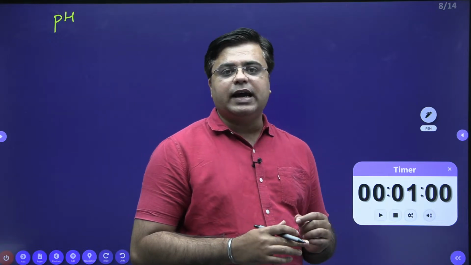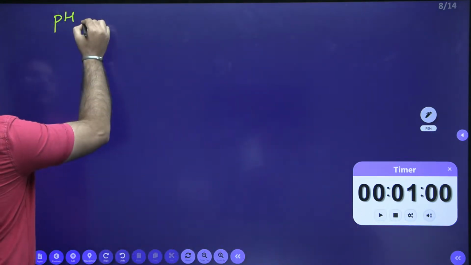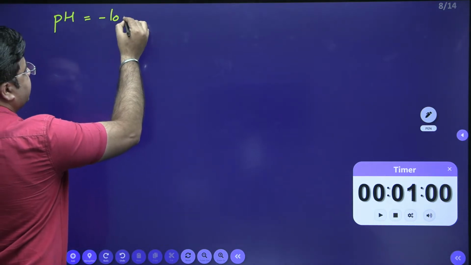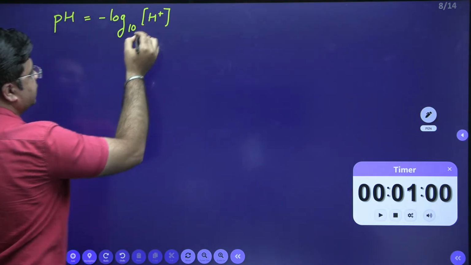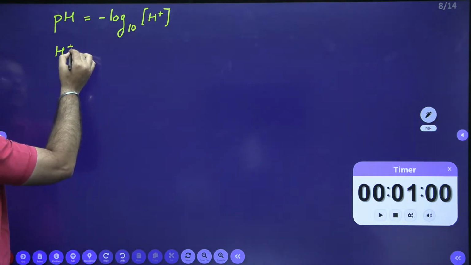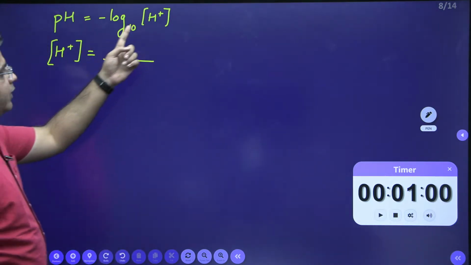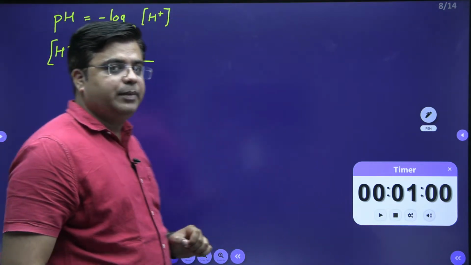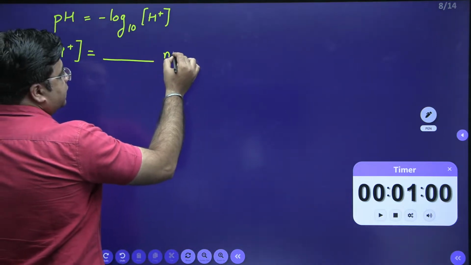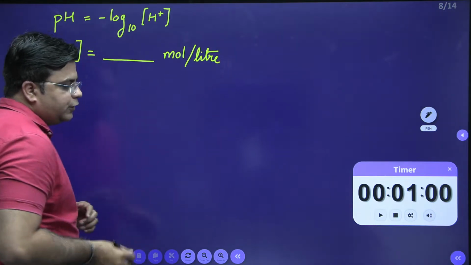Now this pH is calculated based on the hydronium ion concentration, which is the H plus ion concentration. So pH is negative log to the base 10 of H plus ion concentration, and this H plus ion concentration is always kept in moles per liter. Most of the students make a mistake while substituting the value of H plus ion concentration. This H plus ion concentration is always kept in moles per liter. So this is the first definition.